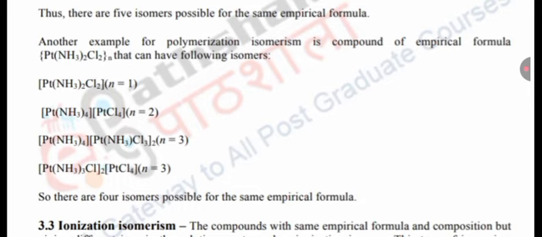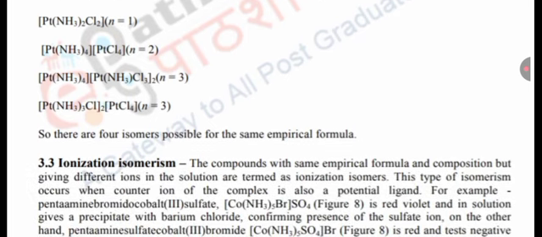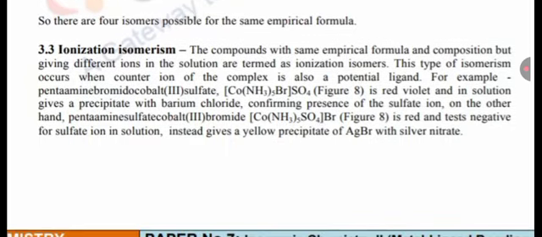Another example of polymerization isomerism is a compound of empirical formula [Pt(NH3)2Cl2]n, which can have the following isomers. n equal to 1: [Pt(NH3)2Cl2]. n equal to 2: [Pt(NH3)4][PtCl4]. n equal to 3: [Pt(NH3)4][Pt(NH3)Cl3]2. n equal to 3: [Pt(NH3)3Cl]2[PtCl4]. So there are four isomers possible for the same empirical formula.